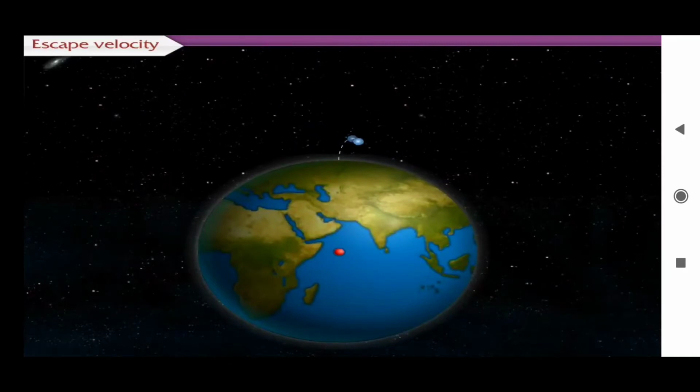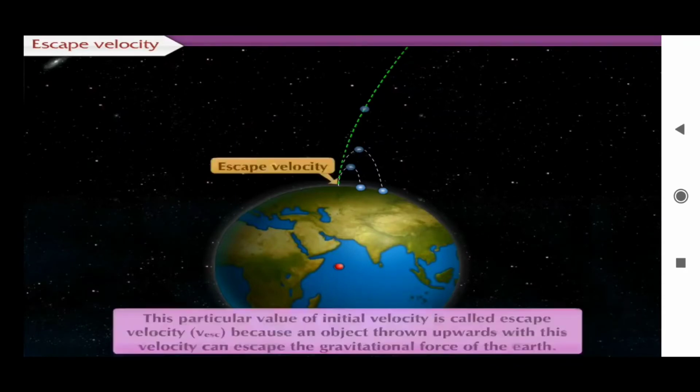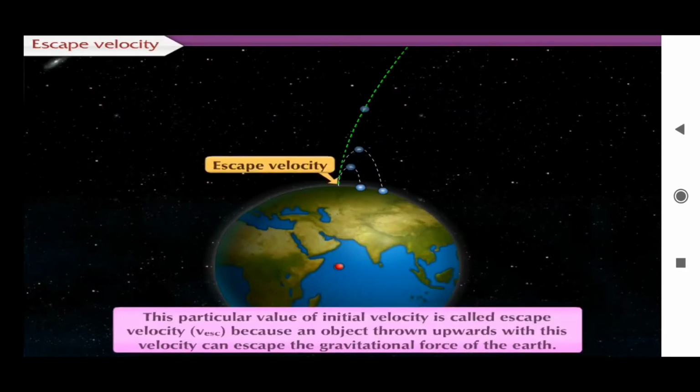If we keep increasing the initial velocity of the ball, it will reach larger and larger heights, and above a particular value of initial velocity, the ball is able to overcome the downward pull by the earth and can escape the earth forever and will not fall back on the earth. This particular value of initial velocity is called escape velocity because an object thrown upwards with this velocity can escape the gravitational force of the earth.